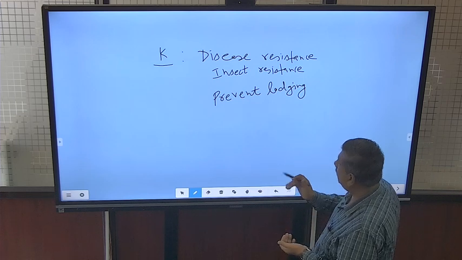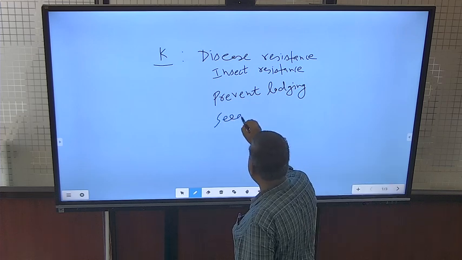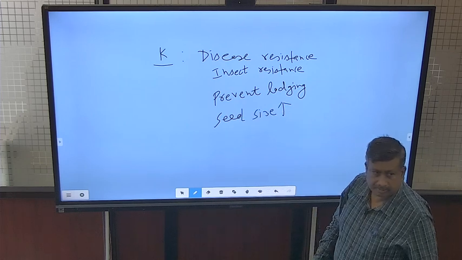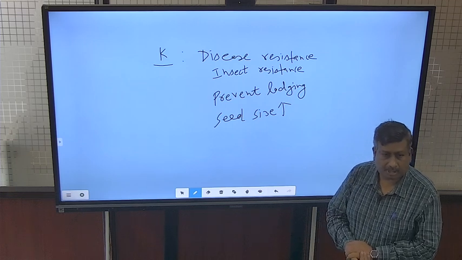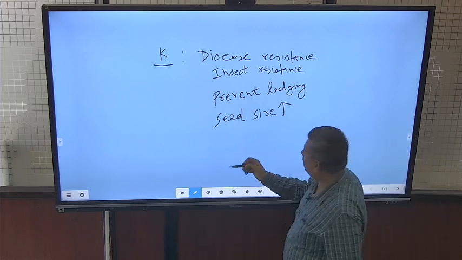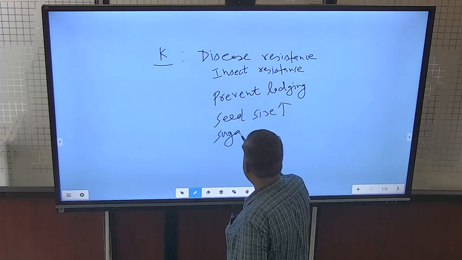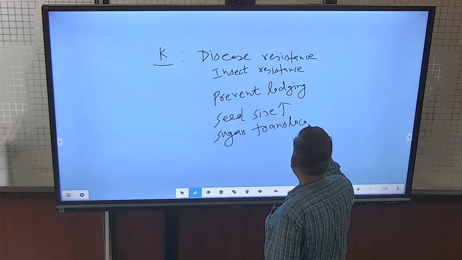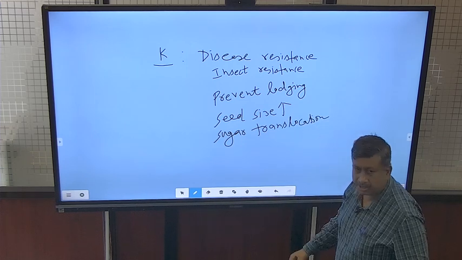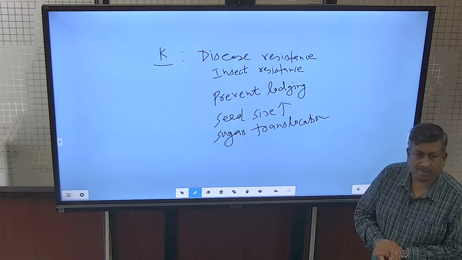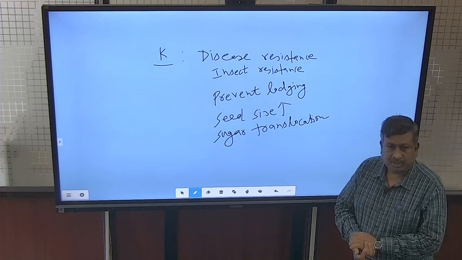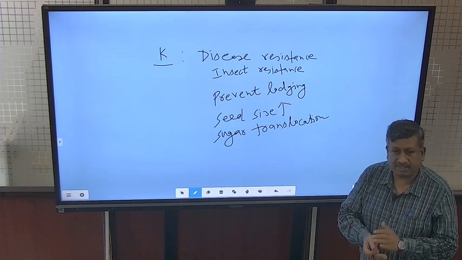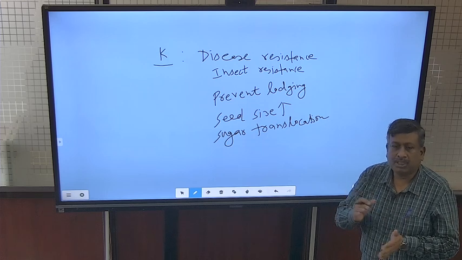It also improves the seed size. Seed size is increased because potassium is involved in sugar translocation. Under potassium deficiency, sugar translocation is poor, phloem loading is poor, phloem transport is poor, and that's why the transfer of carbohydrate metabolites from source to sink, means from leaves to seed, is reduced.